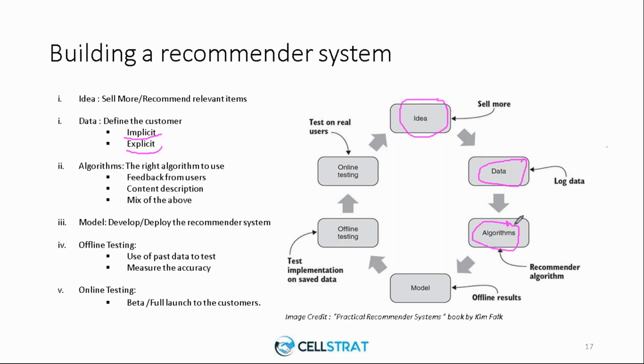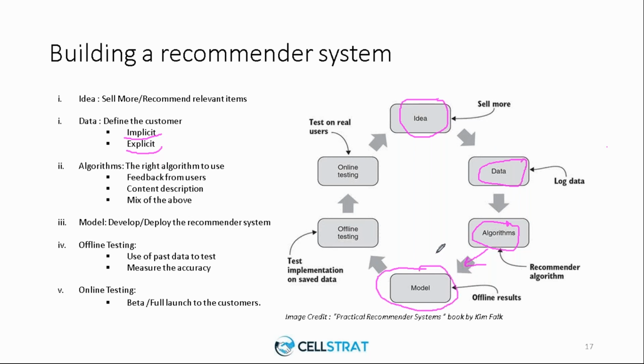As I said, we mostly use a hybrid algorithm, but it really depends on the provider which algorithms to use. Either it is collaborative or content based or a mixture of both. In fact, algorithms are not even limited to that. We also have graph based and knowledge based, which are more in-depth algorithms, but all of them can be categorized under either content based, collaborative based or hybrid based. Now, once you decide on algorithms and implement them, what you end up with is a model built from the data and the combination of algorithms.